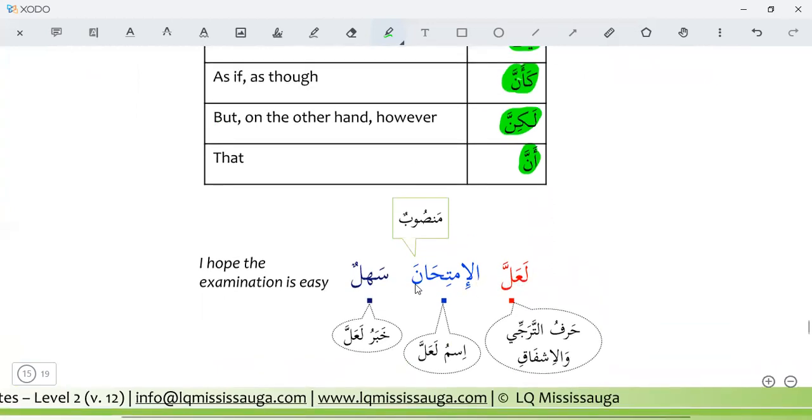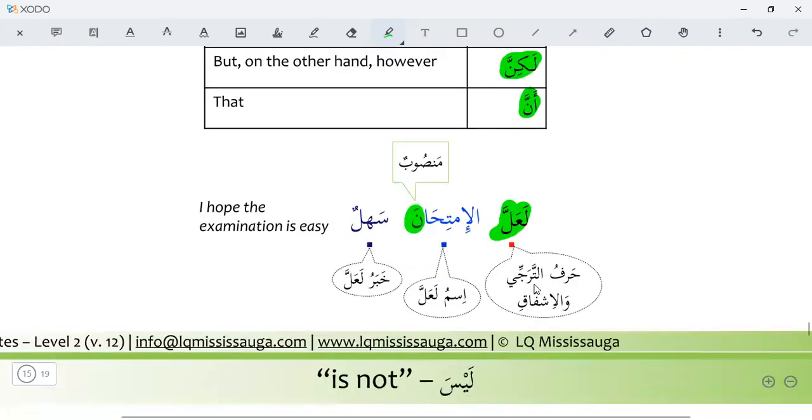La'alla al imtihana. Al imtihanu. Here you see al imtihanu sahlun. The exam is easy. If we don't use la'alla, it will be al imtihanu sahlun, the exam is easy. But if we use la'alla, after using la'alla, al imtihanu will become al imtihana.